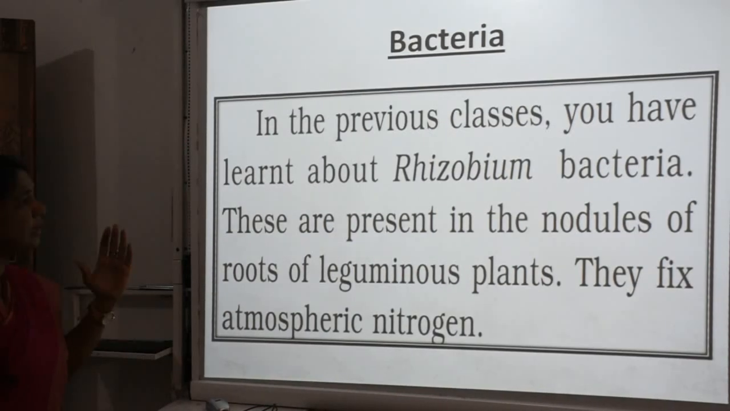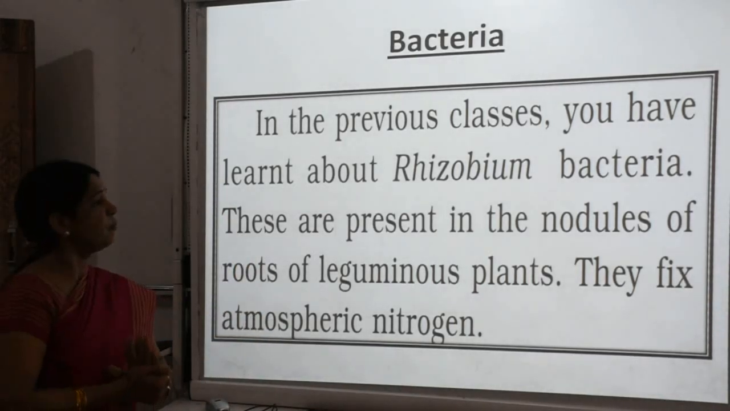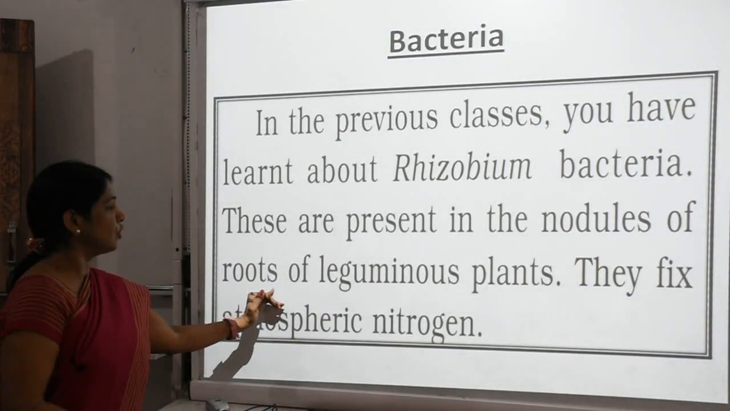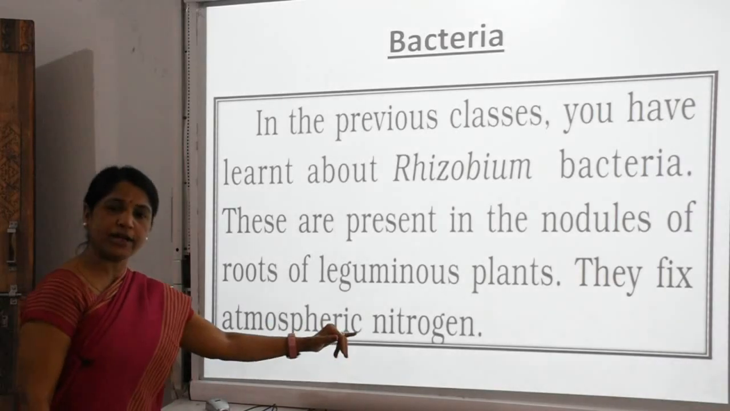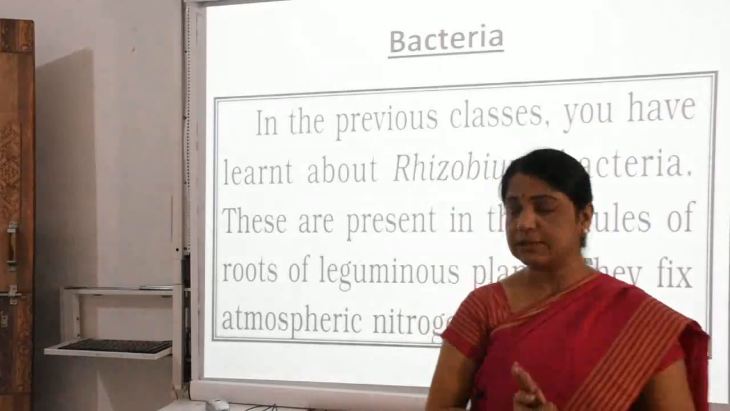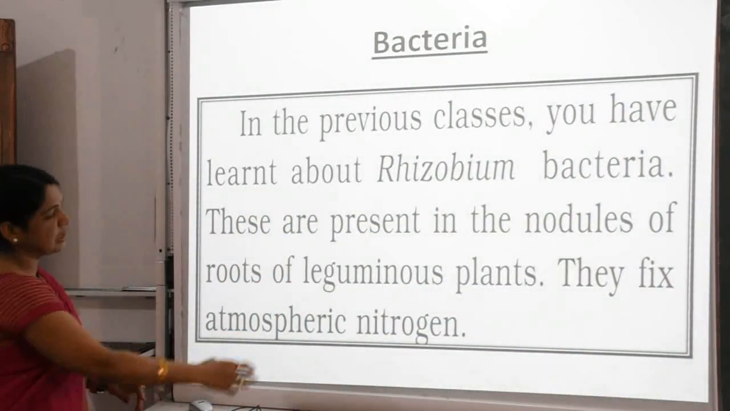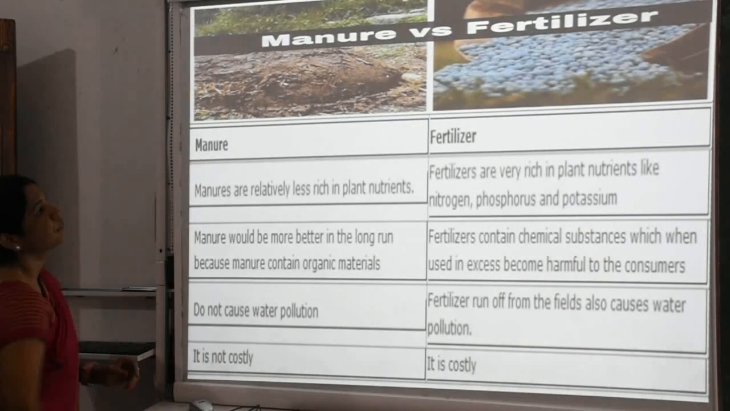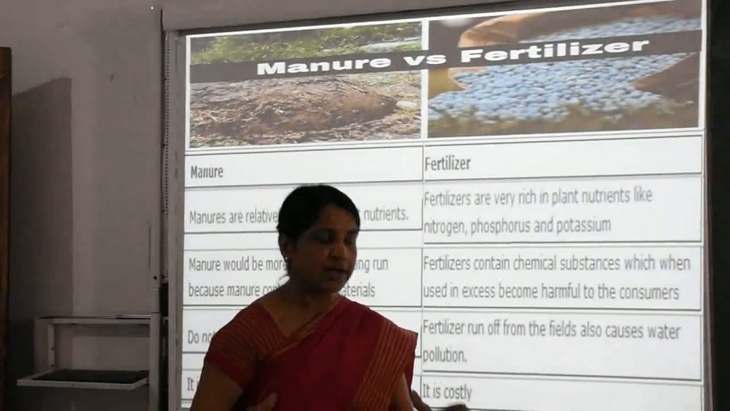bacteria. In the previous classes you have learnt about rhizobium. These bacteria are present in the nodules of the roots of leguminous plants. They fix atmospheric nitrogen. Atmospheric nitrogen is fixed by the bacteria. Now further we talk about the difference between manure and fertilizers.